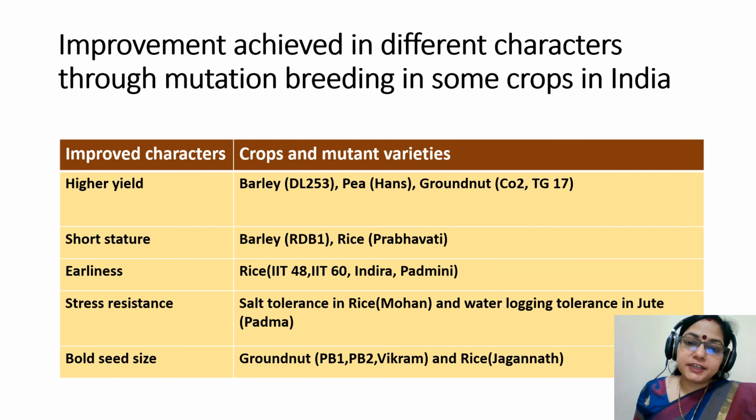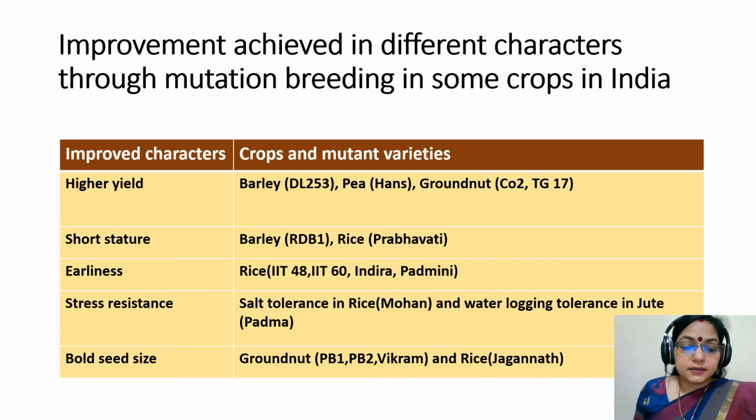Improvement achieved in different characters through mutation breeding in some crops in India. High yield, that is in barley DL252, P Hans, and groundnut CO2 DG17. These all are mutant varieties. Short stature in barley, mutant variety RDB1, in rice Prabhavati.